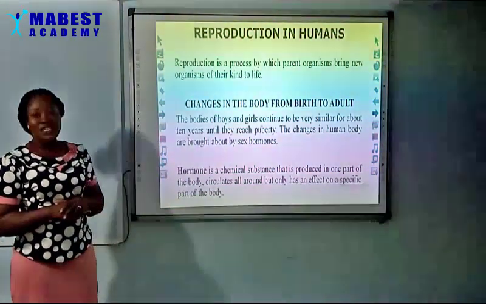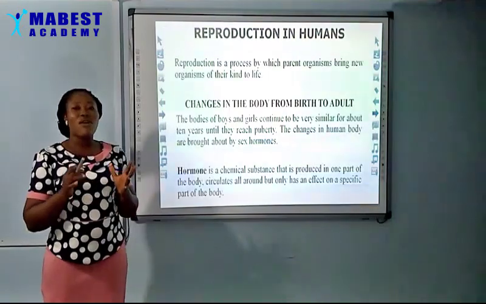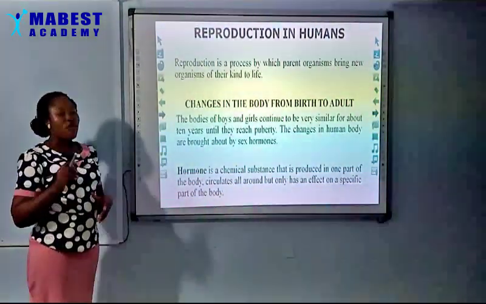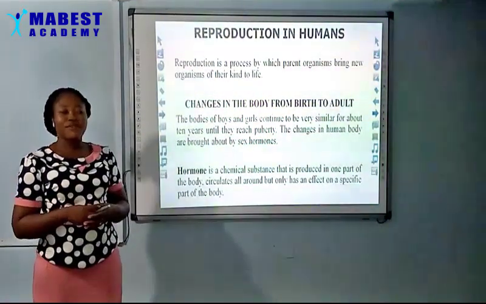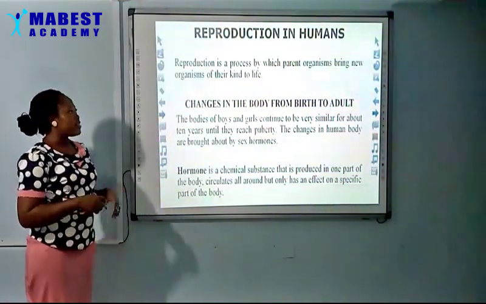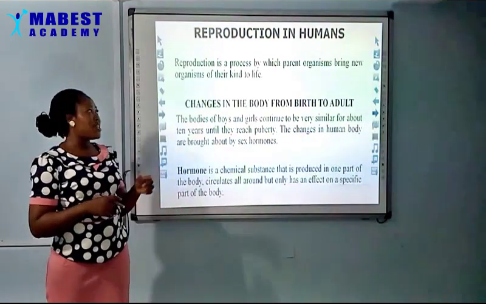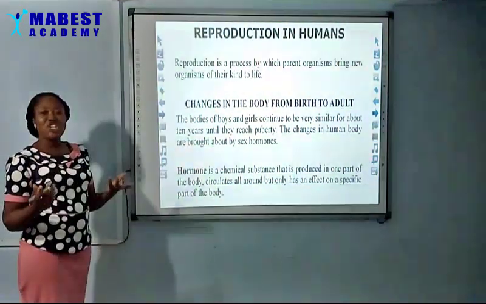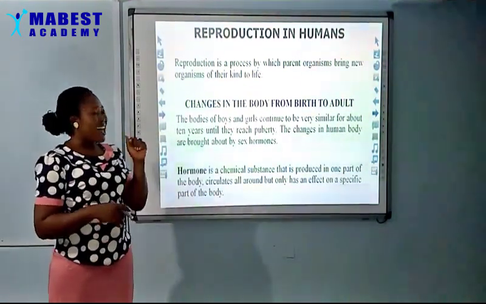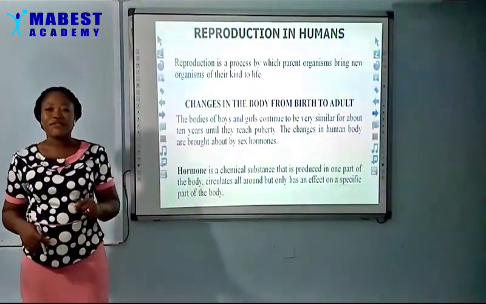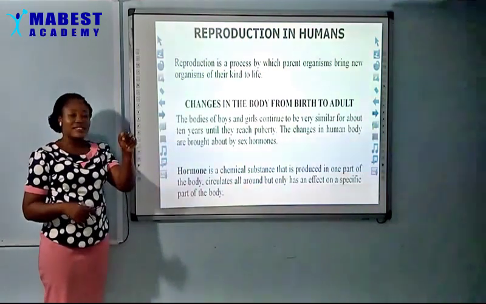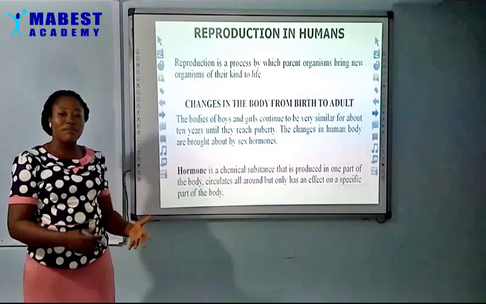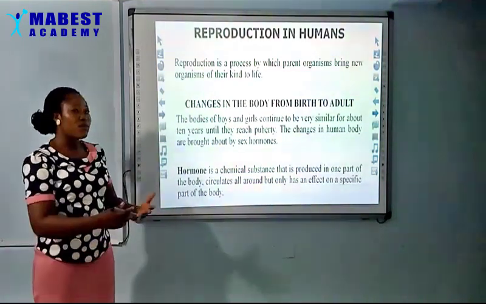Reproduction is a process by which parent organisms bring new organisms of their kind to life. I would like to say that again. Reproduction is a process by which parent organisms bring new organisms of their kind to life. That means human beings giving birth to human beings, not human beings giving birth to dogs or goats.